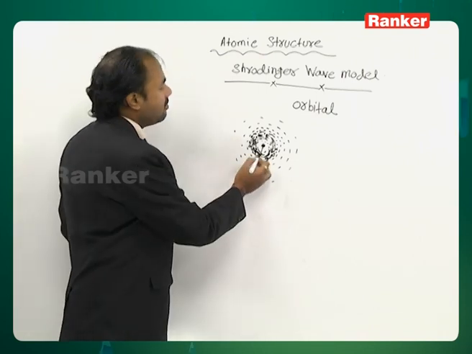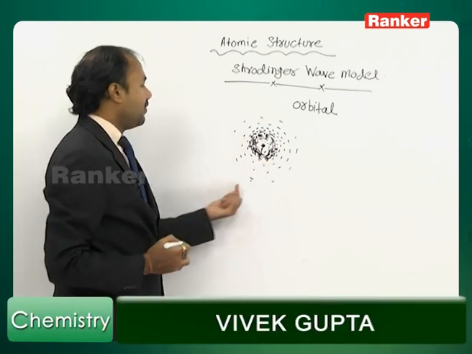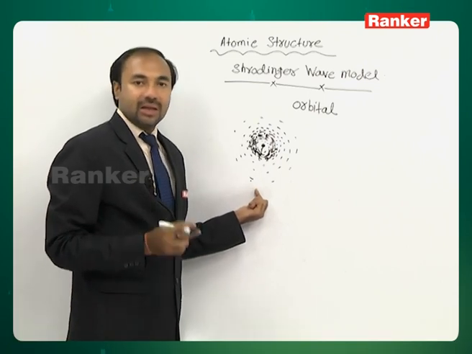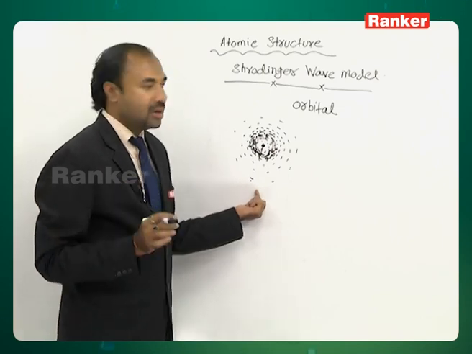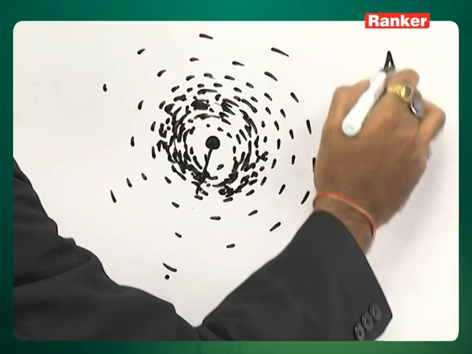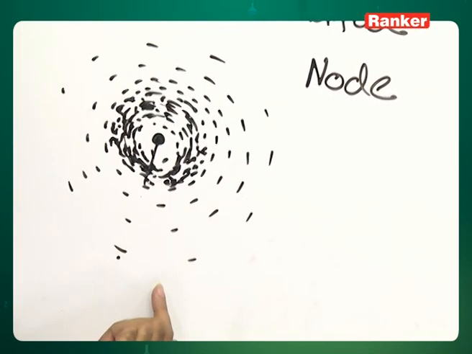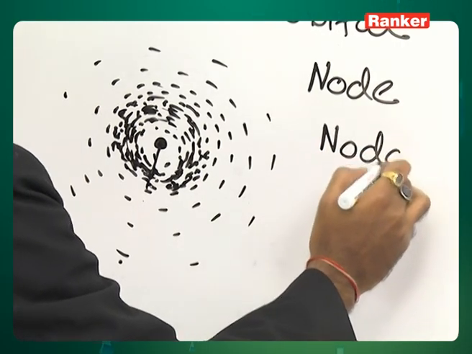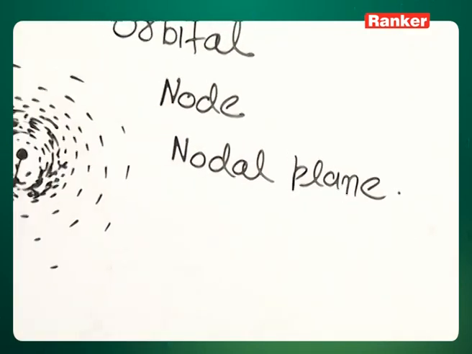Now, if we keep on moving away like here, after a certain distance probability of finding the electron becomes 0. According to Schrodinger, the space around the nucleus where probability of finding the electron is 0 is called node, and the plane where the probability of finding electron is 0 is called nodal plane. Like this.